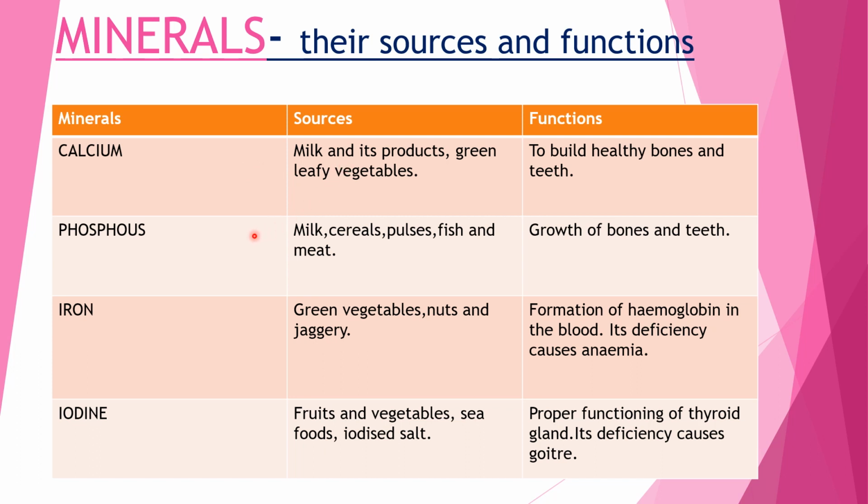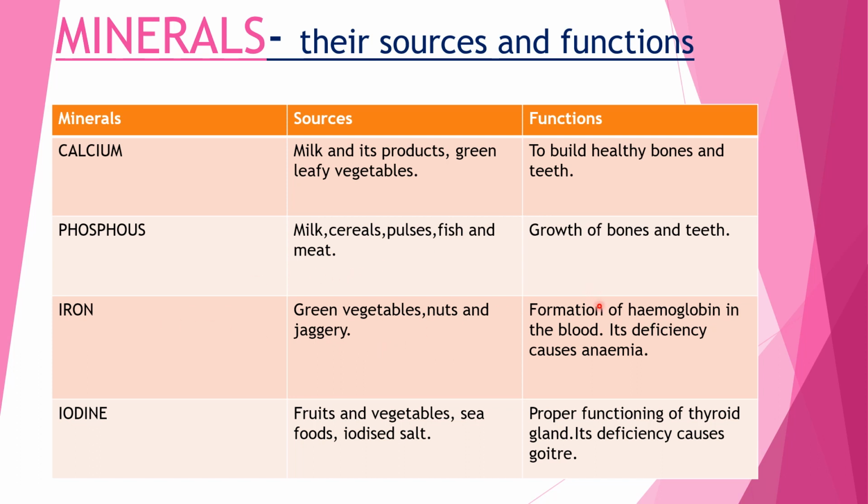Now coming to phosphorus. Phosphorus is very important for the growth of our bones and teeth, and we obtain phosphorus from milk, cereals, that is grains like rice, wheat, etc., and the pulses, that is the various types of moong dal, masoor dal, arhar dal, and everything contained in the pulses, and fish and meat.